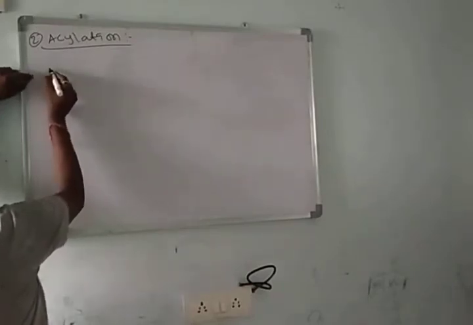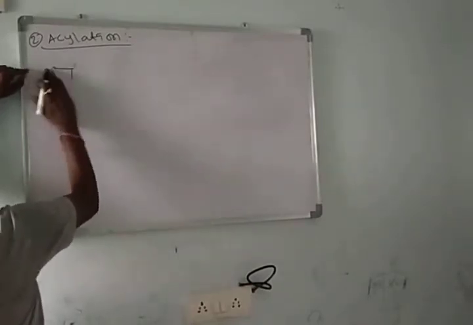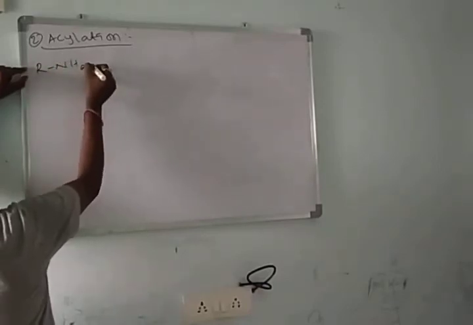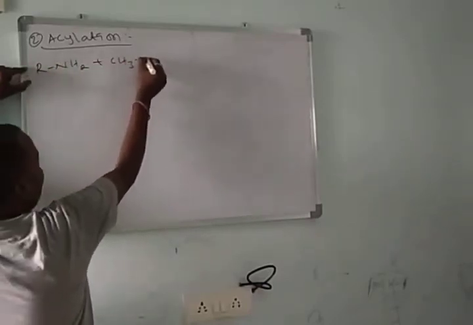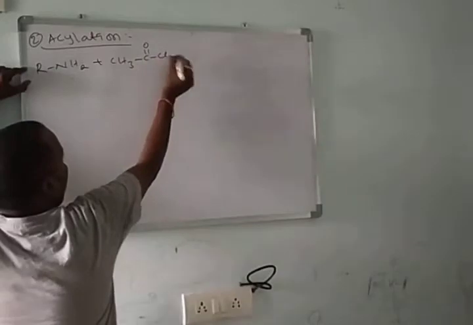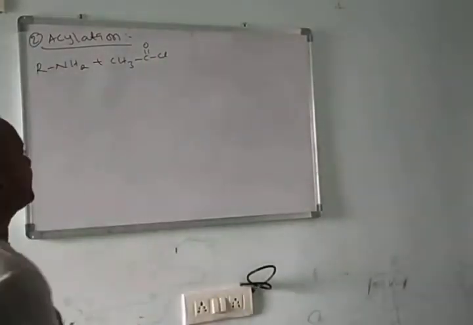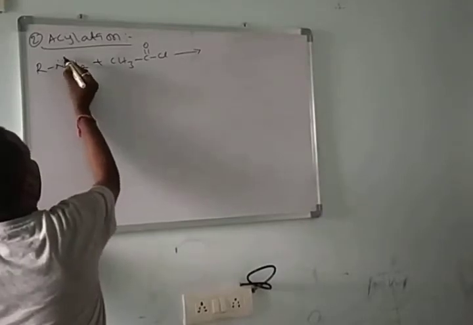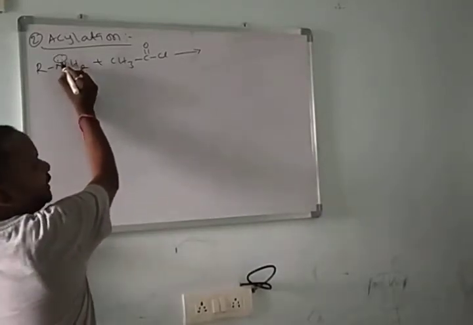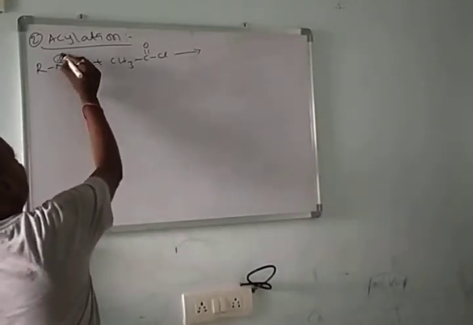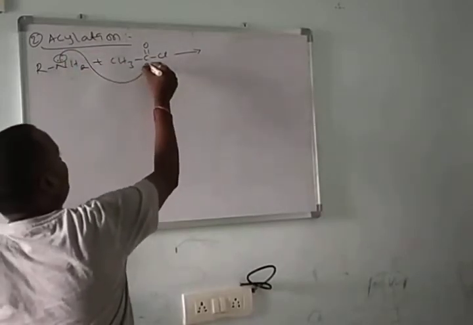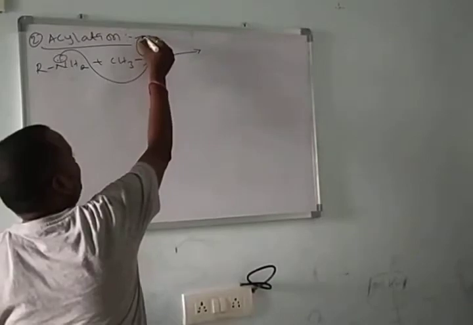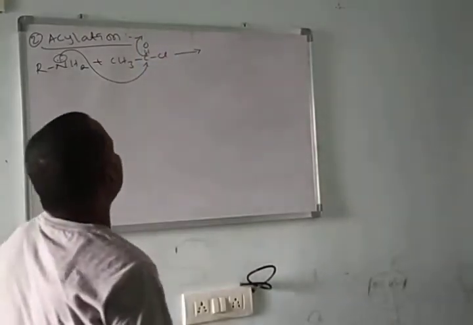And here I am taking an amine that reacts with acetyl chloride. What happened here? Nitrogen has a lone pair of electrons. One of the lone pairs of electrons is transferred towards the carbonyl carbon. Then electrons transfer towards oxygen.